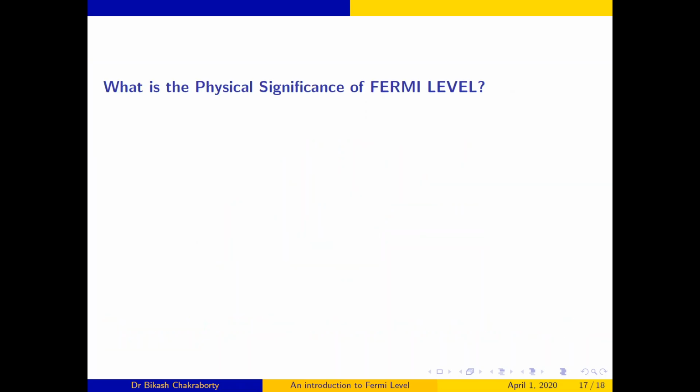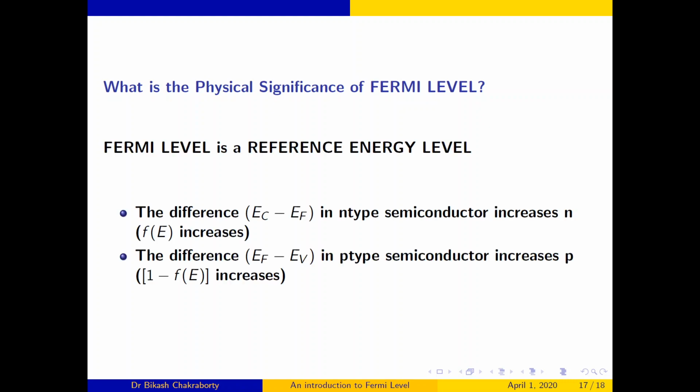Now, I already asked you the question, what is the physical significance of Fermi level? I should give the answer now. I hope you have tried yourself. Fermi level is a reference energy level. Now you will ask why. The difference EC minus EF in n-type semiconductor increases the number of electrons because the probability distribution function f(E) increases; the value of this probability function increases as the value of EC minus EF increases in case of n-type semiconductor.